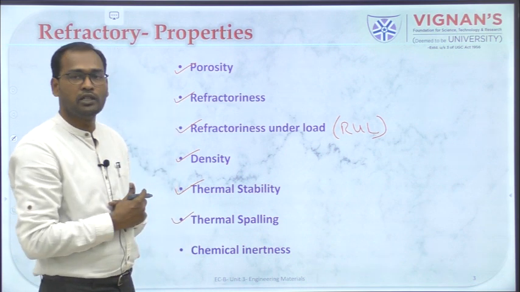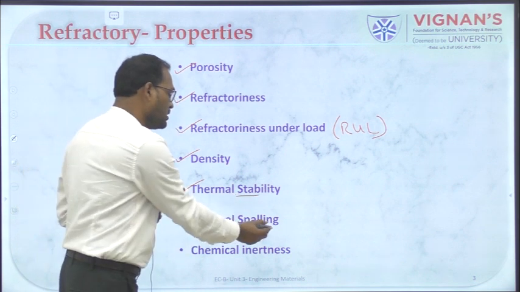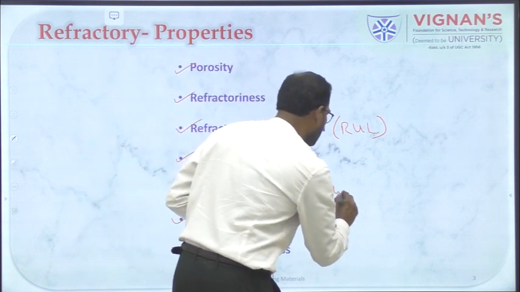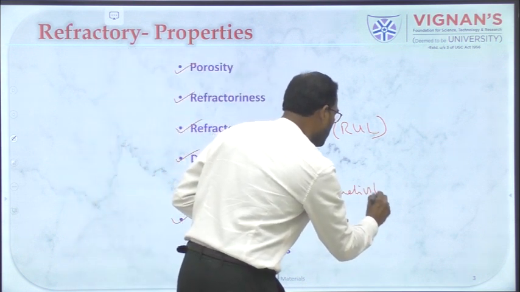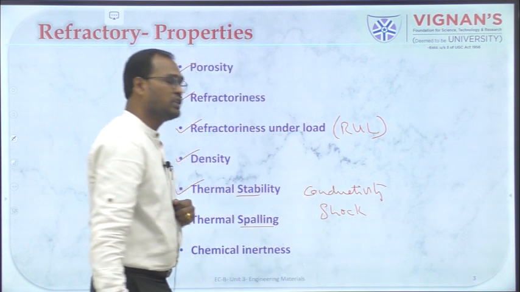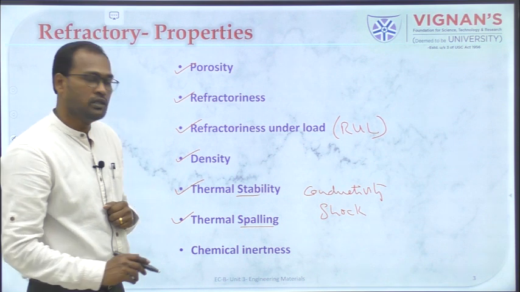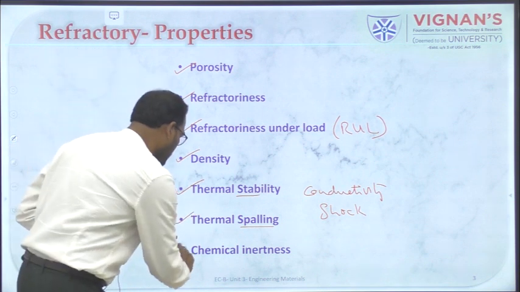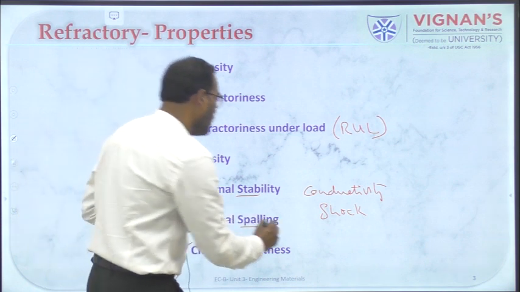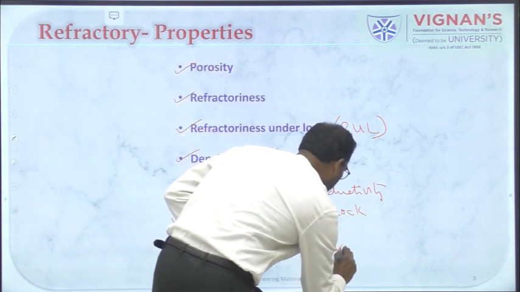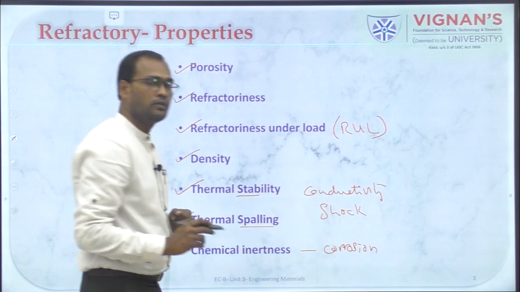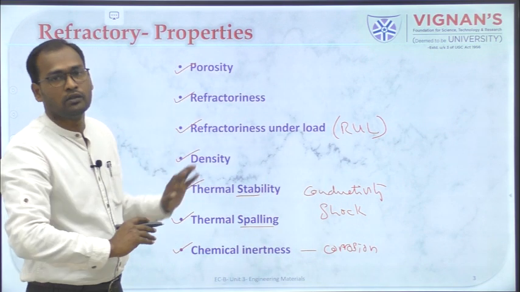Here I have mentioned thermal stability, thermal spalling, conductivity and thermal shock. These four we are going to see in today's class. Along with it we will see the chemical inertness or the corrosion behavior of the refractory material. So these are the things which we are going to cover today.